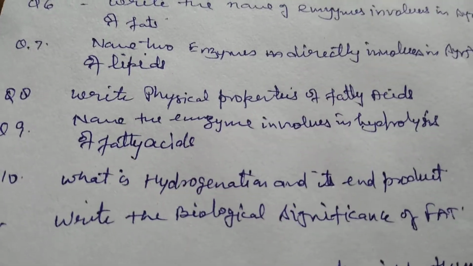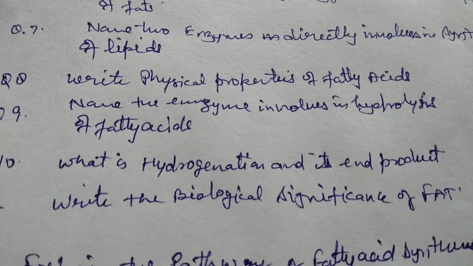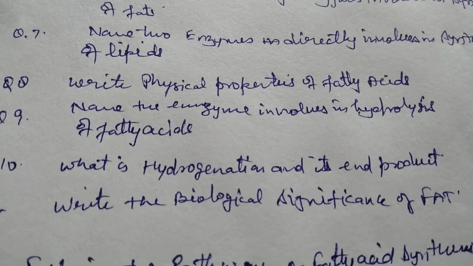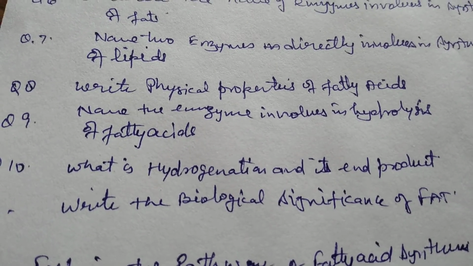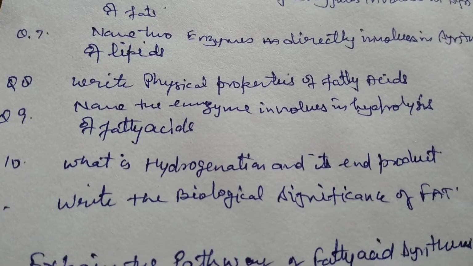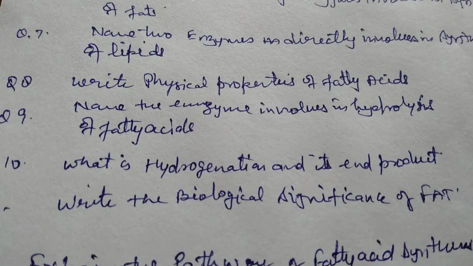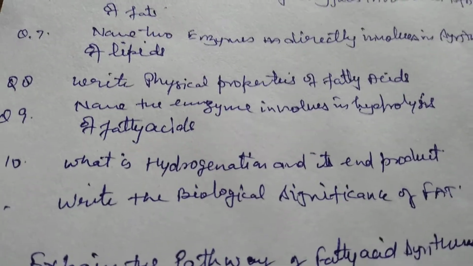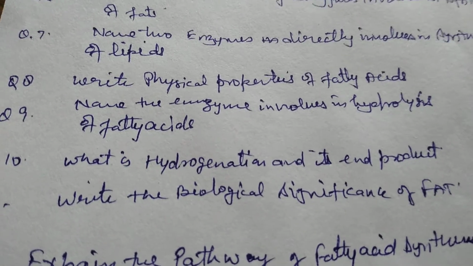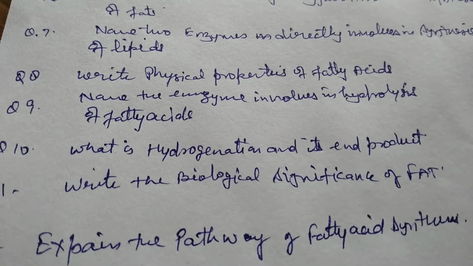So you can write it as the production of saturated fatty acids from the unsaturated fatty acids by hydrogenation, by the addition of hydrogen gas, or the oily fats convert into solid state fat, that is saturated fatty acid.